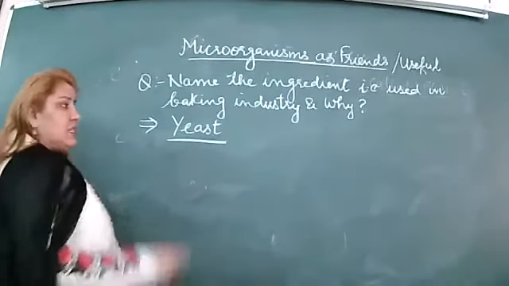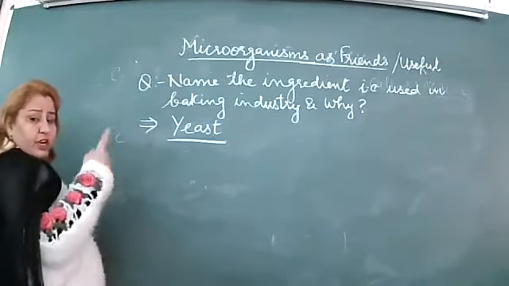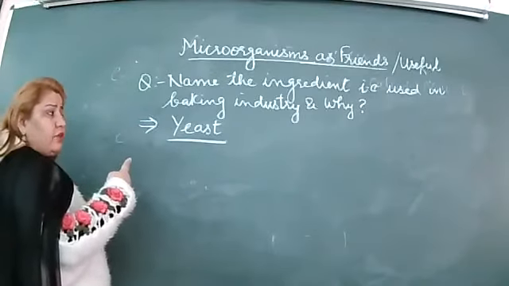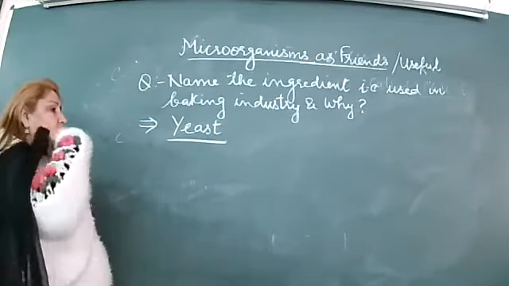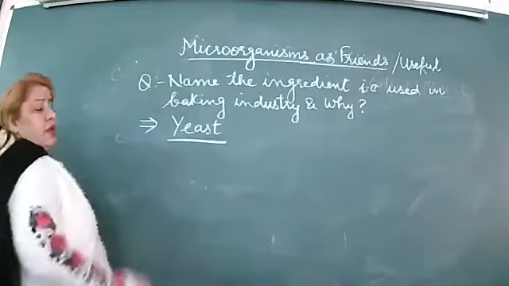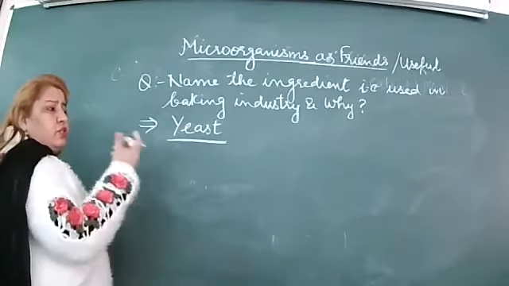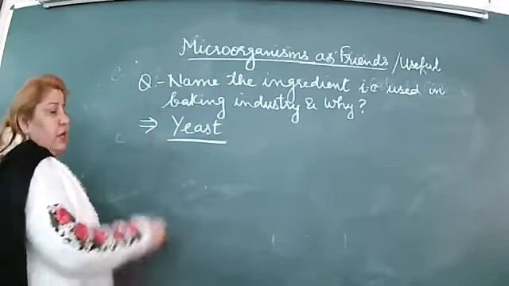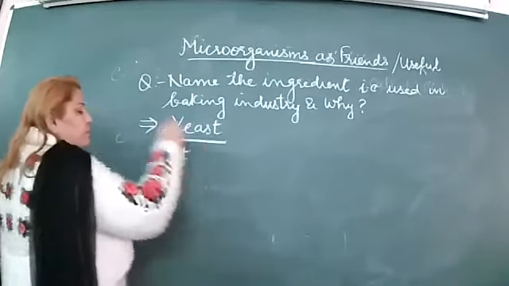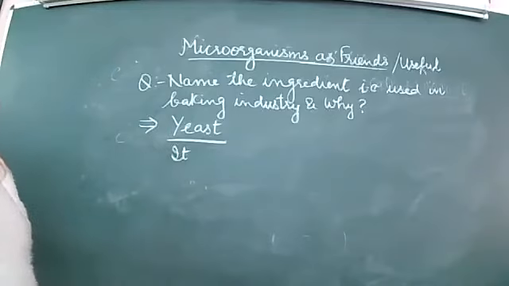So what is yeast? We already discussed that it is a group of microorganisms. Write down how it helps in making breads and cakes in the baking industry, or making baturas.